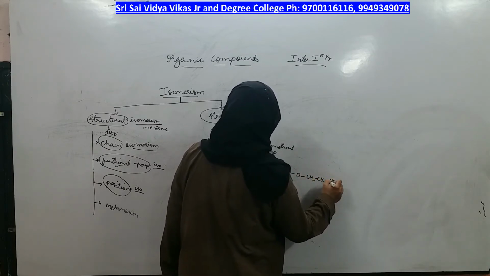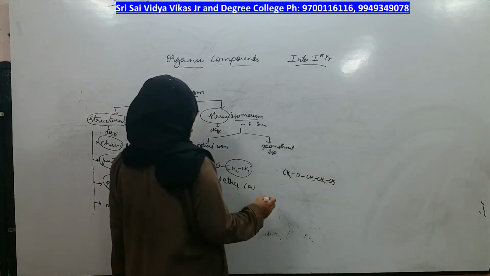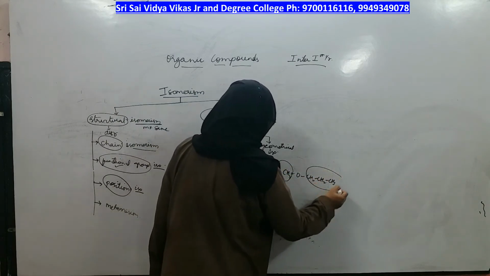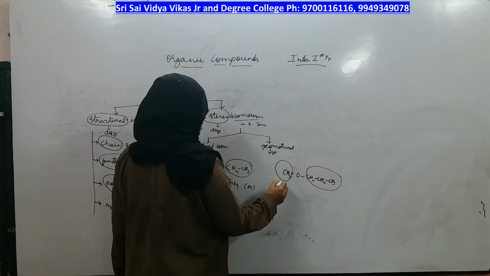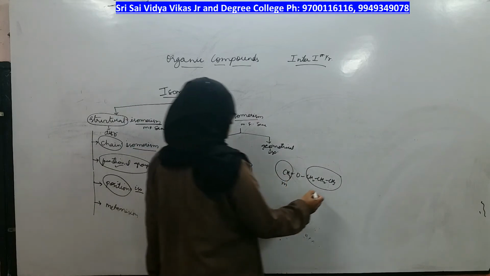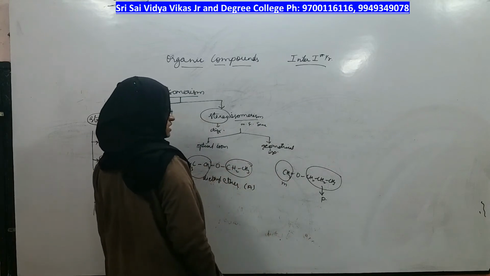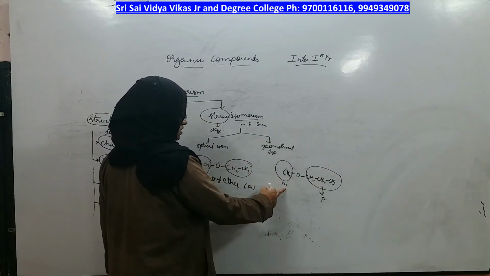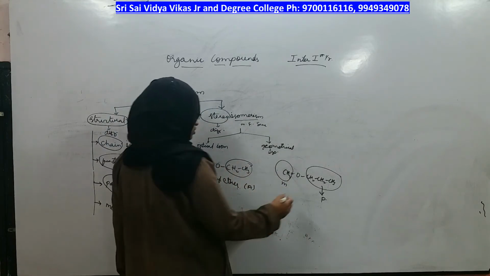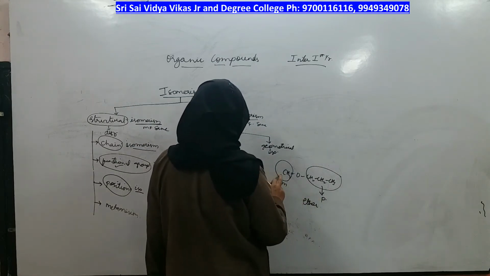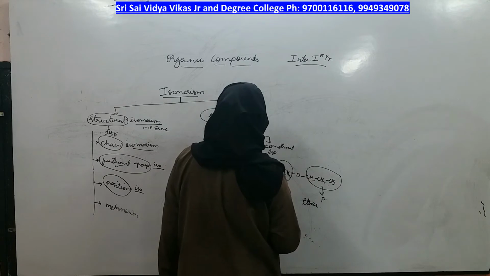Now I will write another ether in which 2 alkyl groups are present around oxygen. But what are those alkyl groups? This is one alkyl group, this is another alkyl group. What is the name of this alkyl group? Methyl. What is the name of this alkyl group? Propyl. Who comes first in the alphabet? M comes first and P comes later. So this is also an ether only, but its name should be methyl propyl ether.